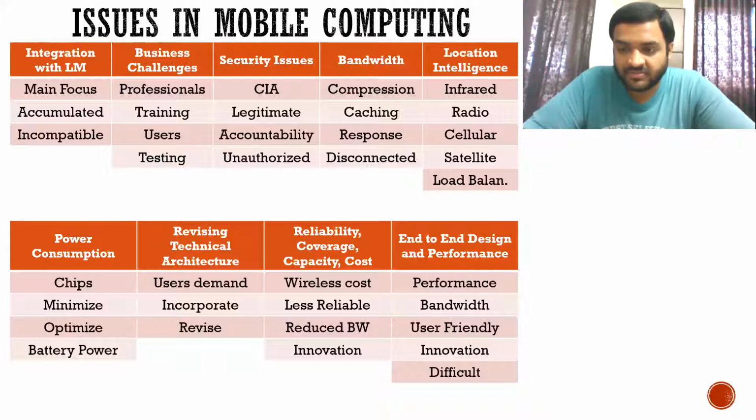What has happened here? Confidentiality. The confidentiality was not maintained. Now someone has altered the data. Integrity. So the integrity of the data has been lost. And availability is, I am not able to access the data. So these are the security issues.